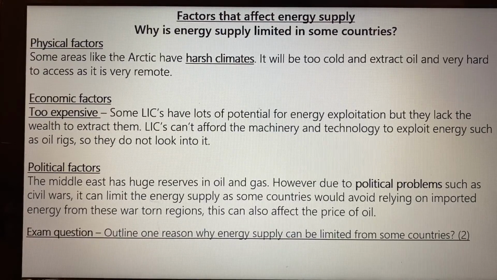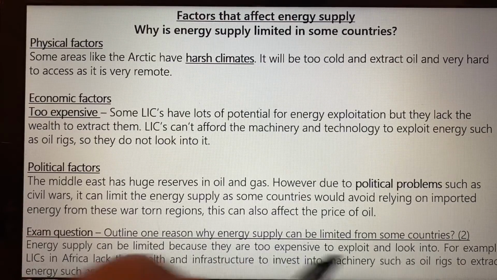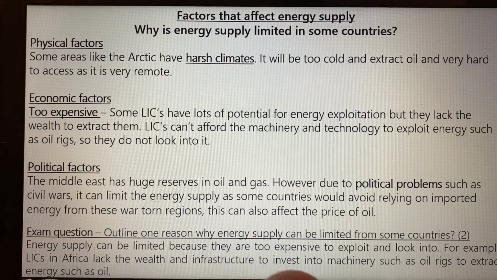This is how the exam question could look. Outline one reason why energy supply can be limited from some countries. I would say, energy supply can be limited because they are too expensive to exploit and look into. So I've gone for this economic one. For example, LICs in Africa lack the wealth and infrastructure to invest into machinery such as oil rigs to extract energy such as oil. So again, you could pick any one of these.